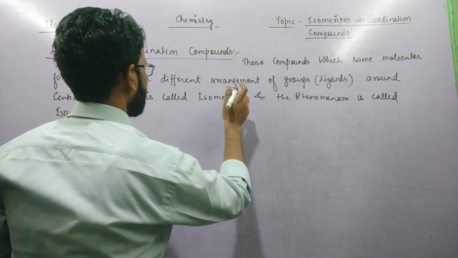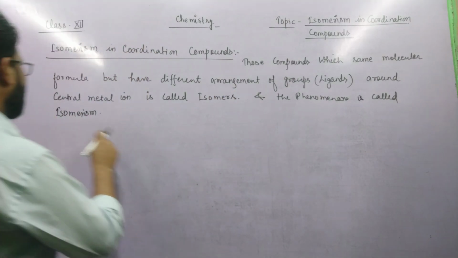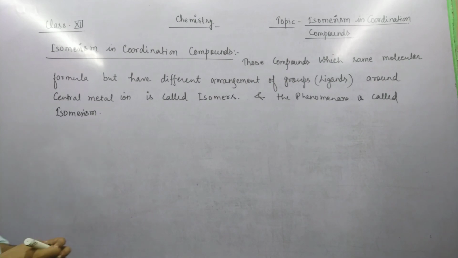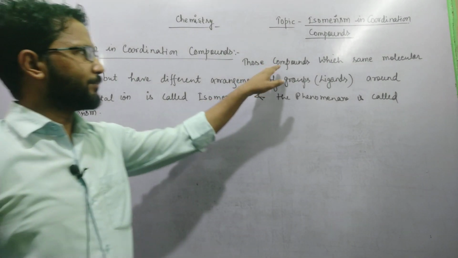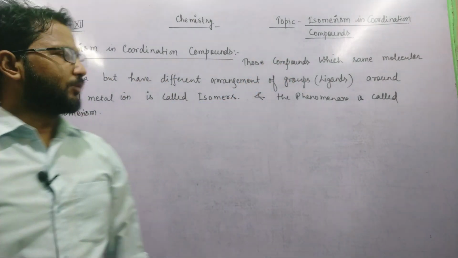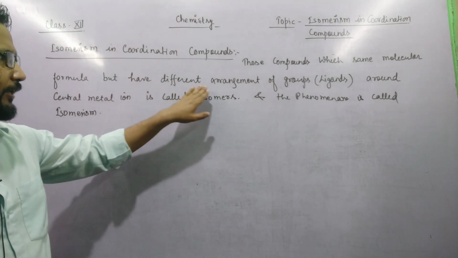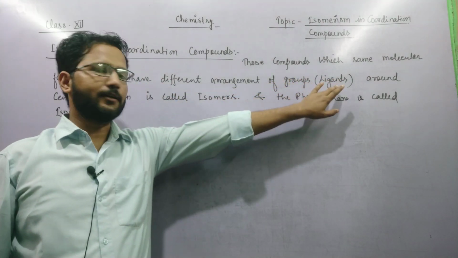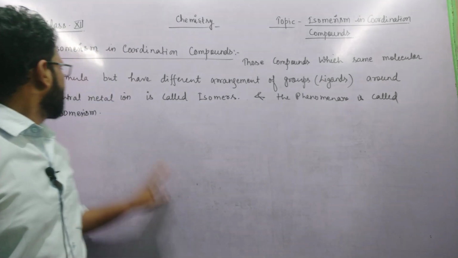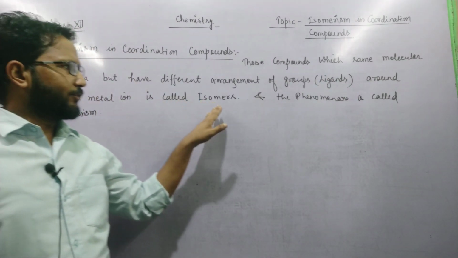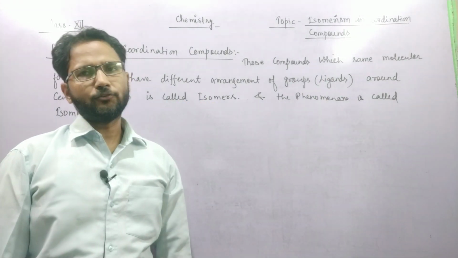Here they are called isomers and this is called isomerism. I am repeating the definition again. Those compounds which have the same molecular formula but have different arrangement of groups, groups meaning ligands, around the central metal ion are called isomers, and the phenomenon is called isomerism.